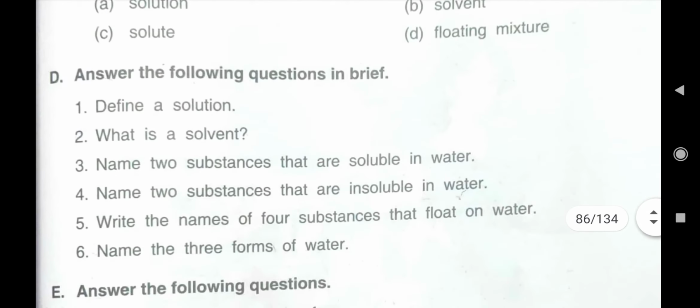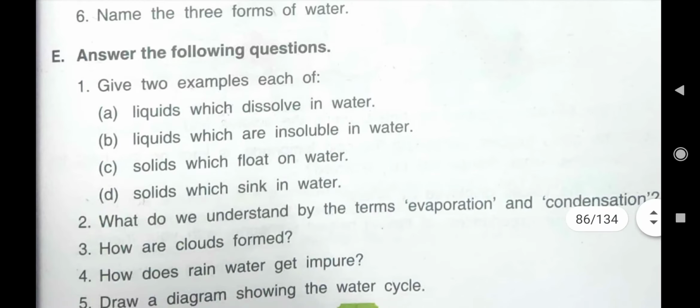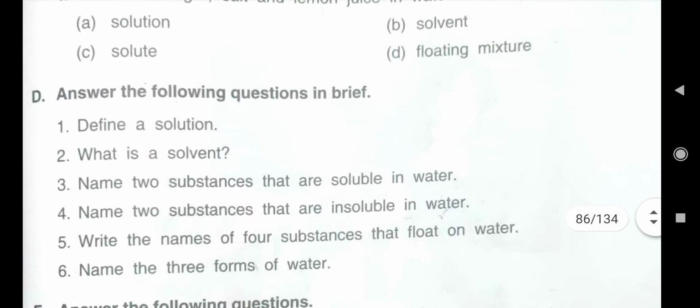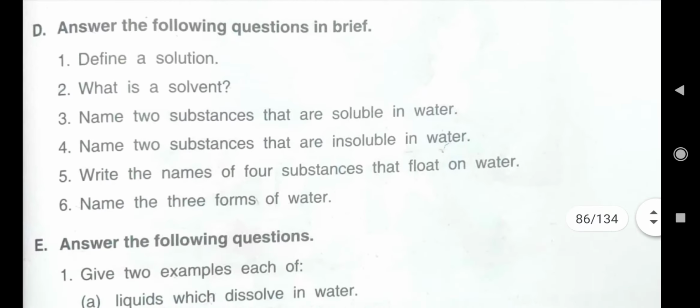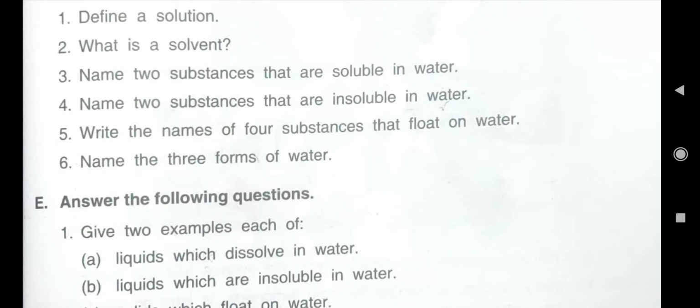What is D third question? D third question is, you see, name two substances that are soluble in water. Means those substances that can dissolve completely in water is known as soluble in water. Which substances you can write?